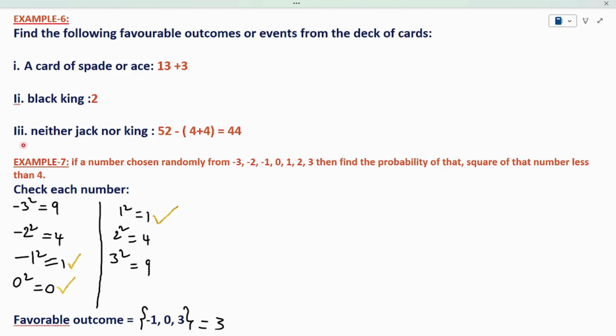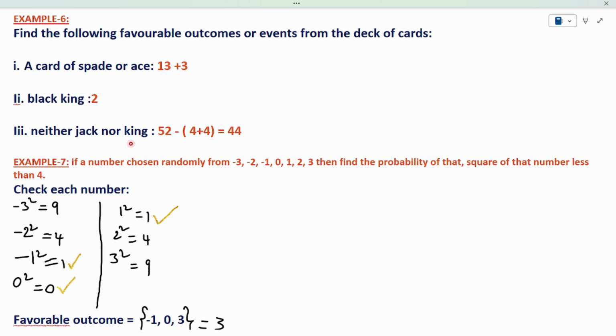The third event he is asking is neither jack nor king. We have to find the event of neither jack nor the king. See, we know total 52 cards. I am deducting jack and king from the 52 cards. Then I will get neither jack nor the king.